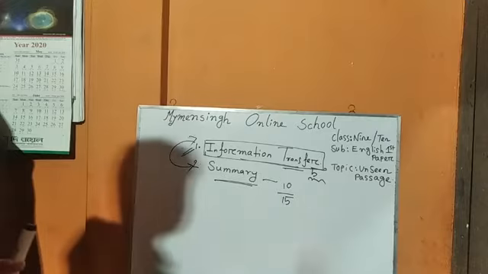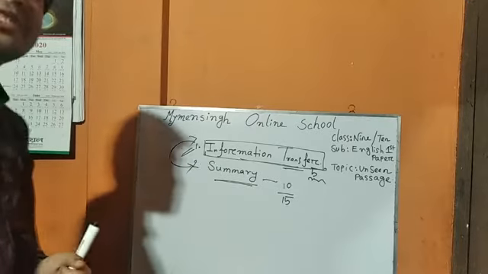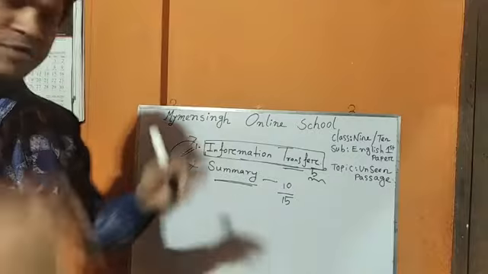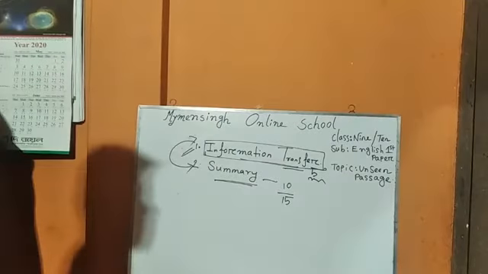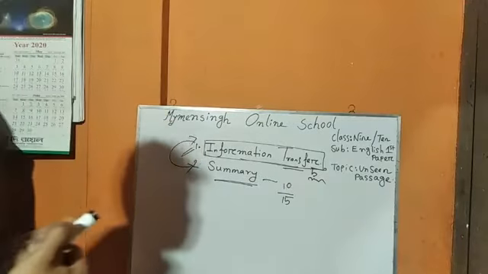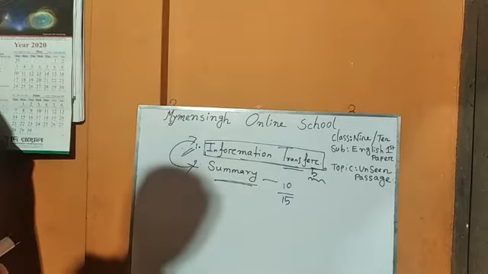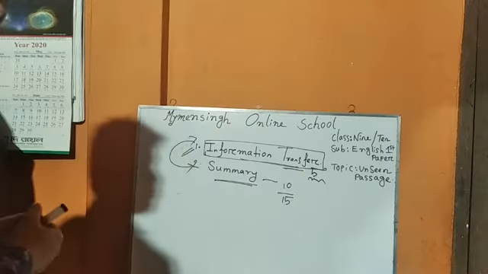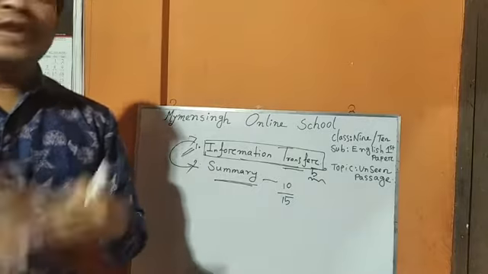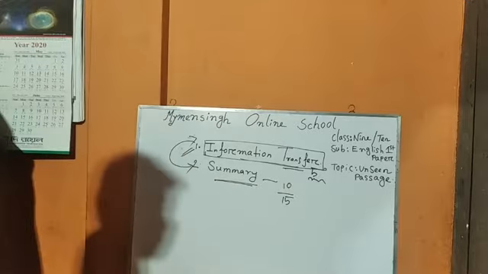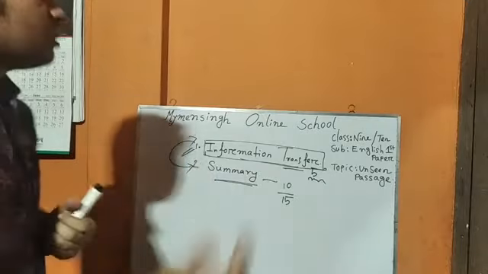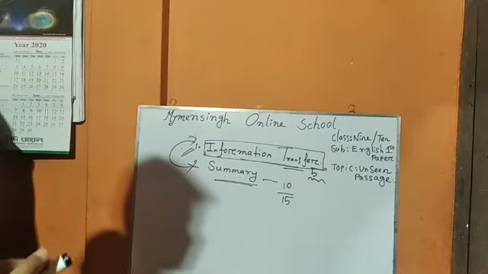At first, I want to describe information transfer. You have to read the unseen passage first, and provide the suitable answer or fill up the gaps which you will find in the question paper.